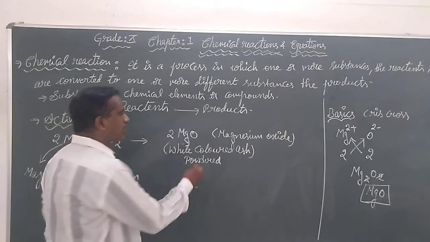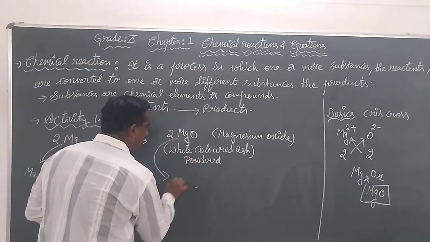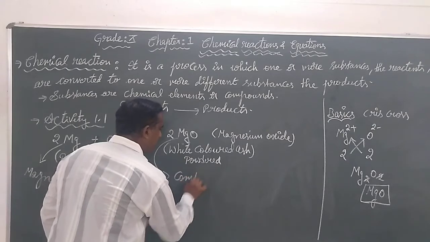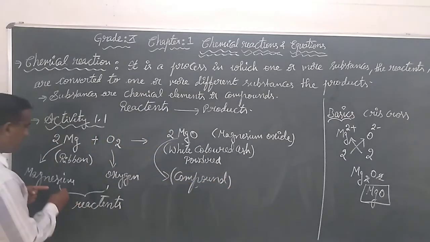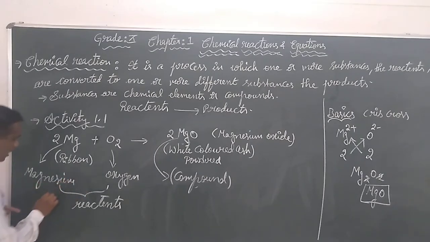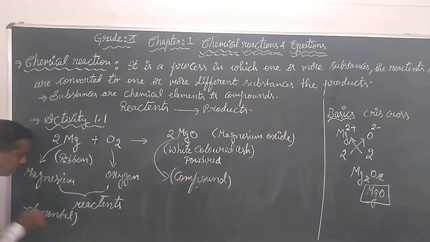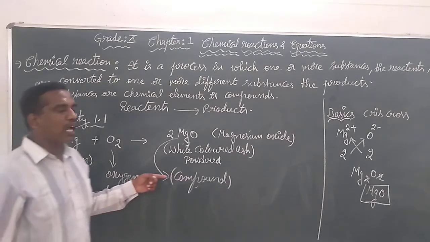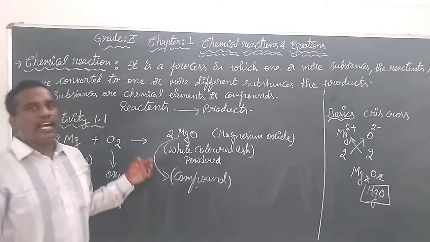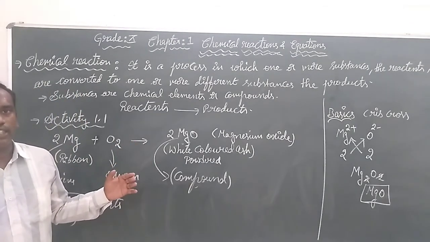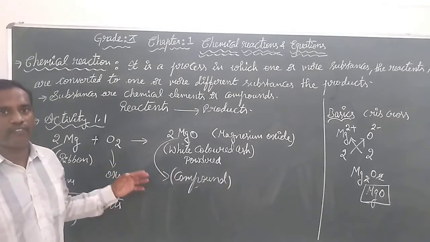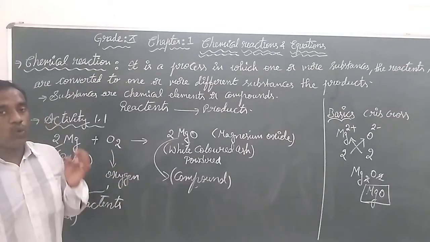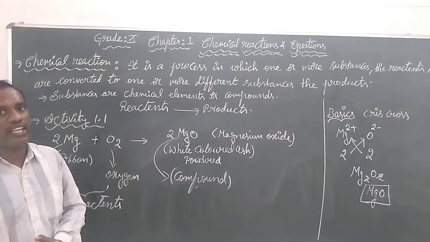Now magnesium oxide is not in its elemental form, it is in its compound form. These are there in the elemental form, but magnesium oxide is in its compound form. So we say a chemical reaction has taken place. That is what we recalled in activity 1.1. So let's recall activity 1.1 finally.